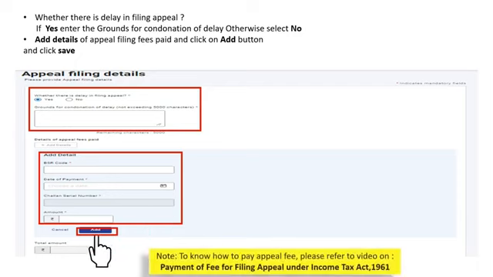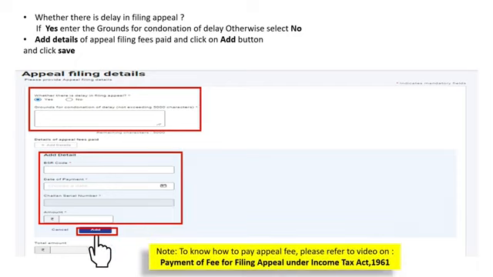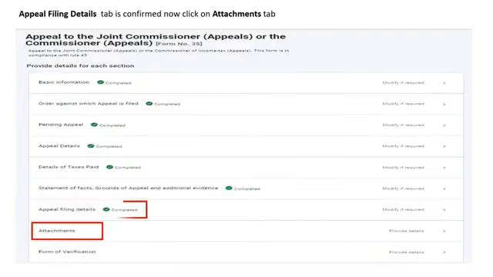Please note, to know how to make payment of appeal fee, please refer to the video on payment of fee for filing appeal under Income Tax Act 1961. After adding the details of the condonation and the appeal filing fees, you can now click on Attachments tab.